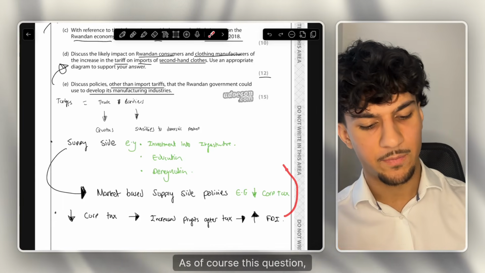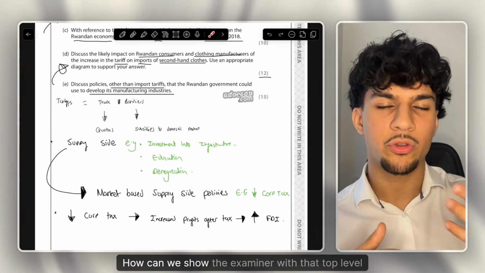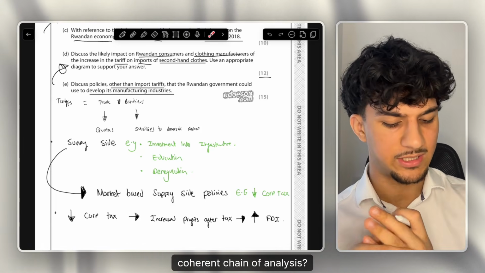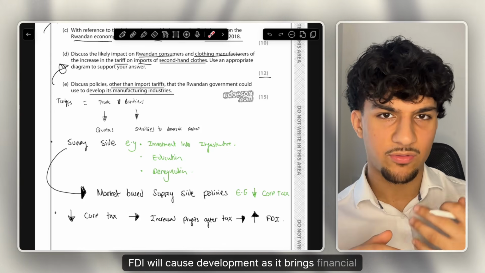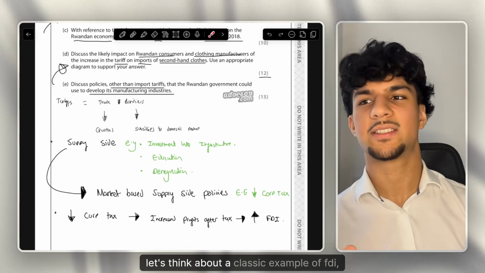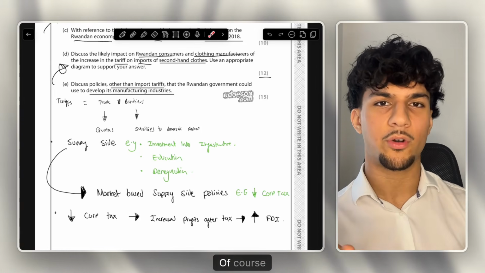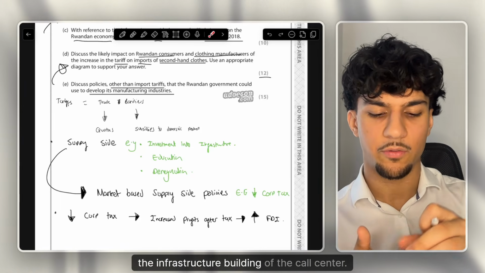As, of course, this question, we're relating it to development. And how can we add more detail? How can we show the examiner that top level of student? How do you develop that logical, coherent chain of analysis? So, like I said, FDI will cause development as it brings financial capital into Rwanda. But what else does it do? For example, let's think about a classic example of FDI, BT. BT is setting up a call centre in India. Of course, they will be building that call centre, however much that costs, the infrastructure building of the call centre.